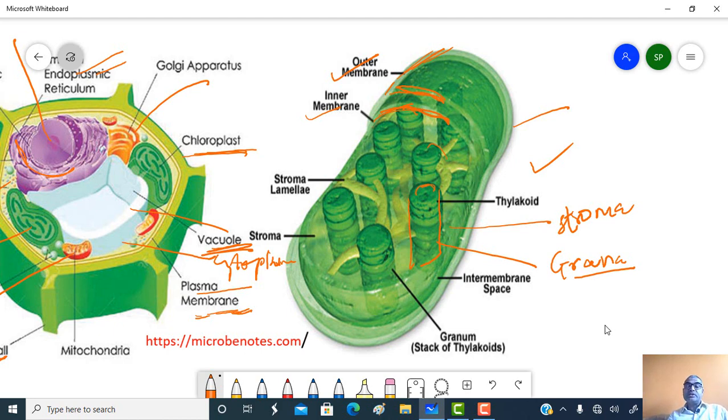The inner membrane encloses a space, and that space is called the region of the stroma, or also the matrix. Within the stroma or matrix, the region of the granum is present. This granum region is the site of the light reaction in the process of photosynthesis, and the stroma is the site of the dark reaction of photosynthesis.